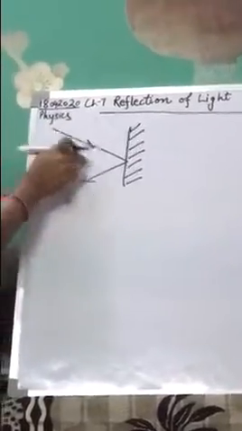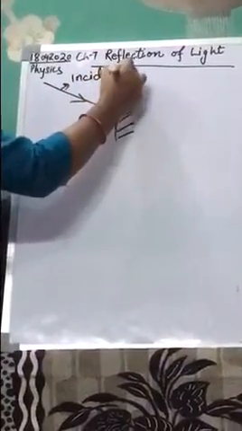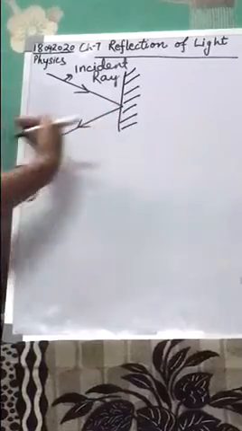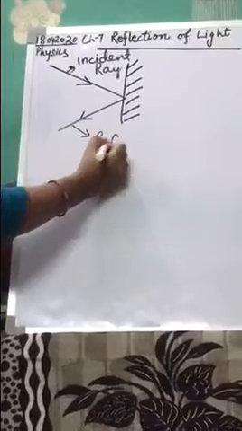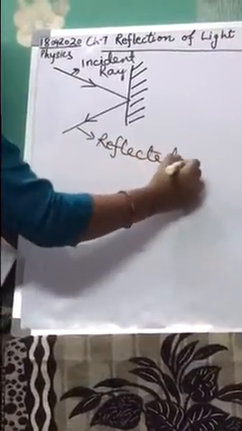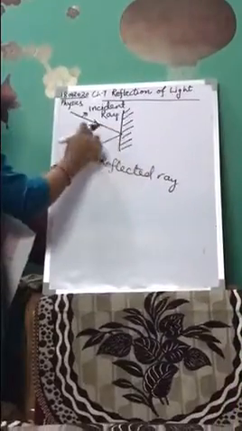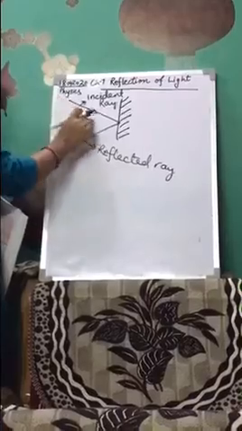Class, this arrow which is going inwards, this ray is known as the incident ray, and the ray on which the arrow is pointing outwards, that means the ray of light is coming outwards, is known as the reflected ray. Okay class, this is the incident ray, the reflected ray, and the point on the surface or on the plane mirror at which the incident ray strikes is known as the point of incidence.